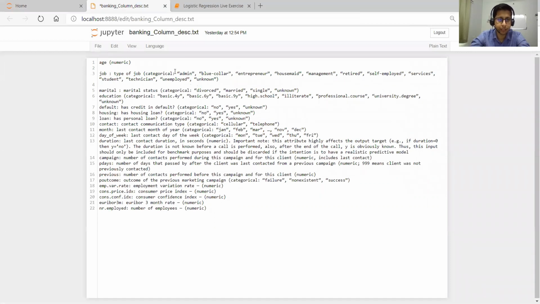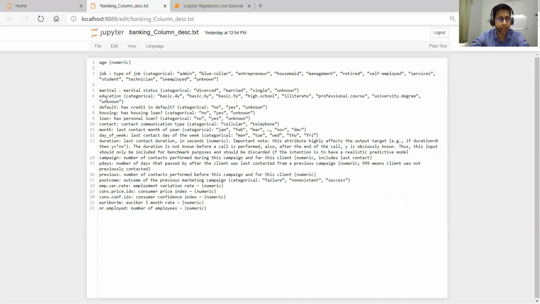It is a categorical column: admin, blue collar, entrepreneur, housemaid, management, retired, self-employed, services, like this. These are the different categories. For some persons whoever collected this data didn't know, so the category is unknown. We'll keep this as it is.